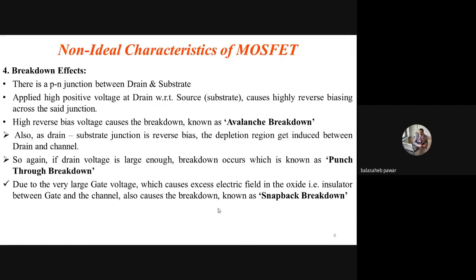Out of these three, avalanche breakdown occurs between drain and substrate. Punch through breakdown occurs between drain and the induced channel. Okay, and the third one, that is snapback breakdown, occurs between gate and the channel. So is it clear now? Any doubt?